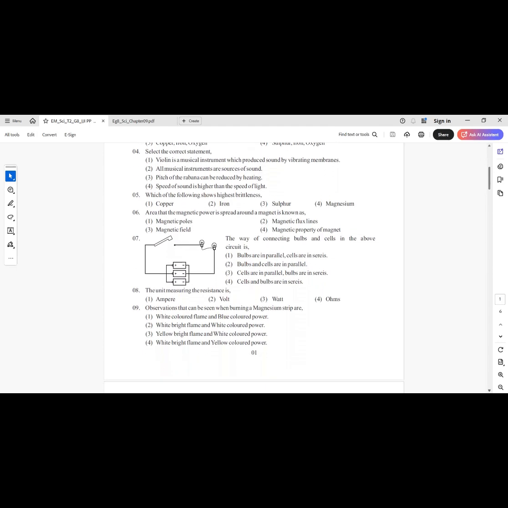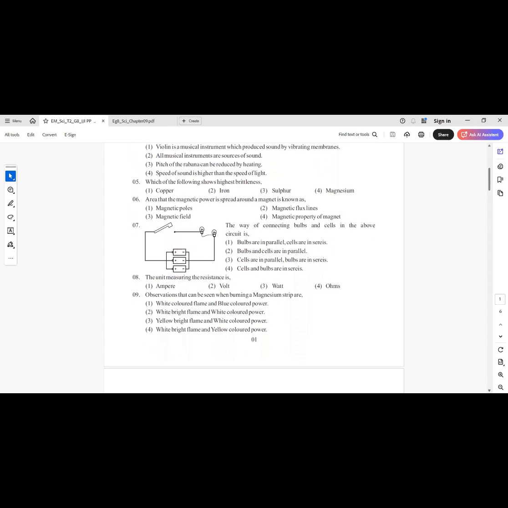Question number 5. Which of the following shows highest brittleness? Answer 1, copper. Answer 2, iron. Answer 3, sulfur. Answer 4, magnesium. Answer number 3, sulfur. Sulfur is brittle. It breaks easily.